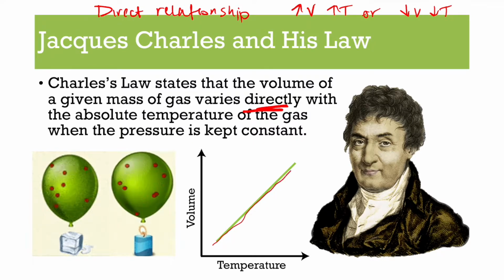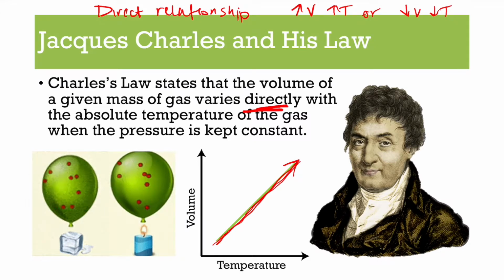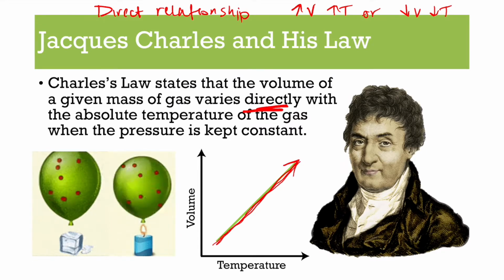So it's categorized by that straight line going up. One goes up, the other does the exact same thing. So goes up, goes up, goes down, goes down. Now, these two GIFs kind of show this in action. So let's break this down, because this is really why stuff works the way it does.